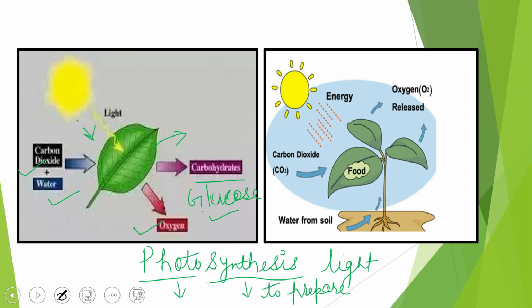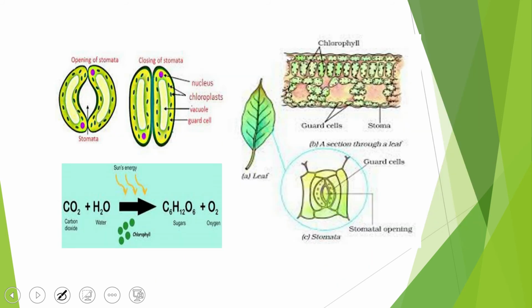Similarly, this is the second structure, which also shows sunlight providing us the energy, carbon dioxide coming from outside, and water from the soil going up. Then oxygen is released, and food is also prepared by the green plants, as the word autotrophic says. Now this is another structure which I have kept here to understand the process of photosynthesis again through this chemical equation.